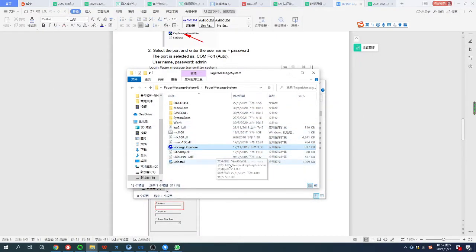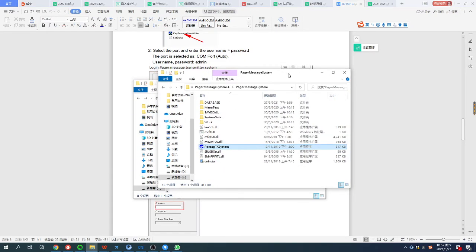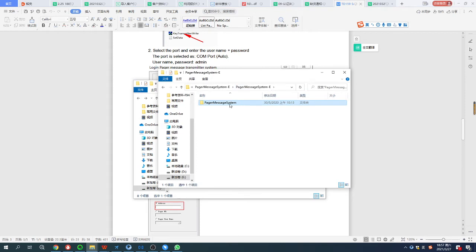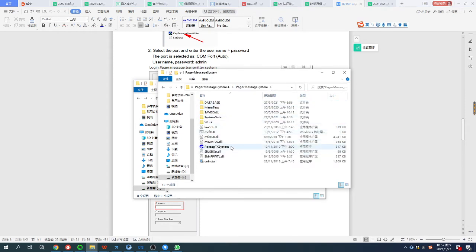Now I will show you how to use the software to send messages to the TD159 pagers. After you download the software, you will also see this file as well, the pager message system. Open this one and use this one. Of course, if you didn't install it first, you need to install it first.